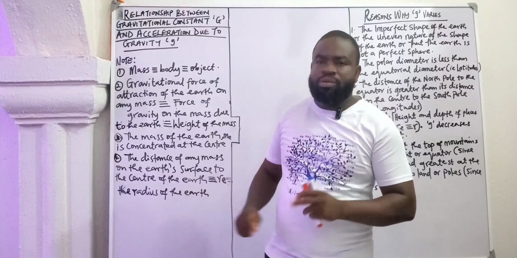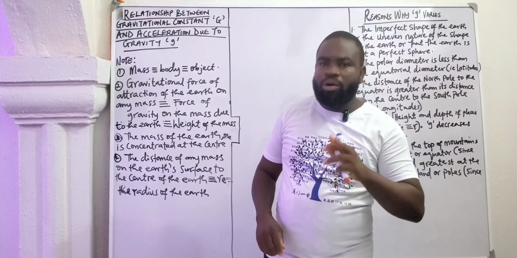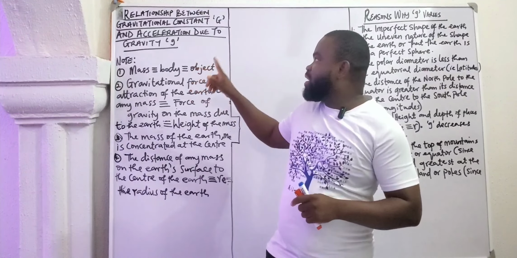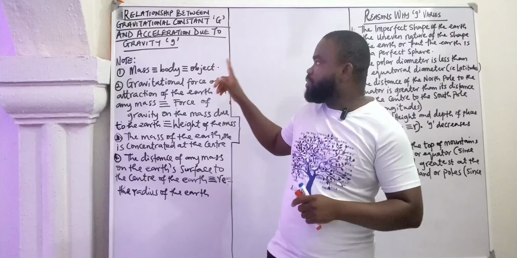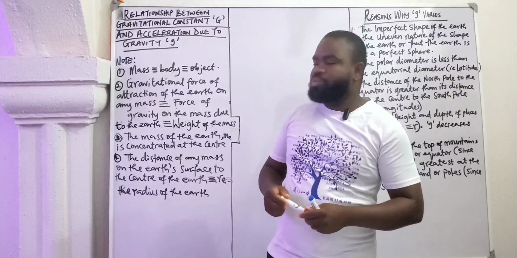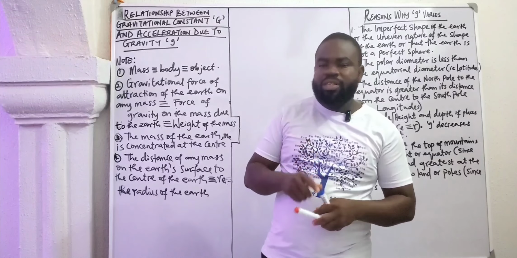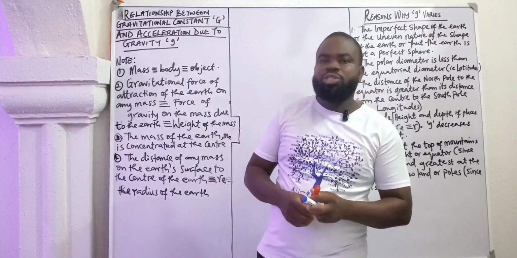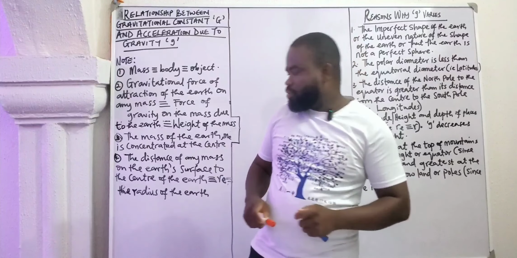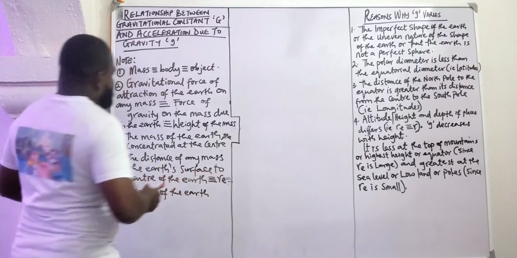With this point noted, we can obtain the relationship between the universal gravitational constant, capital G, and acceleration due to gravity, small letter g. You are expected to know how to obtain it, which is the one objective of this class of today. So let's begin.